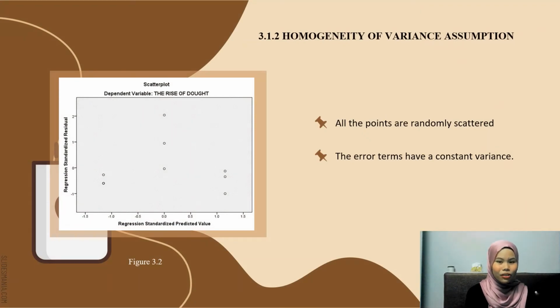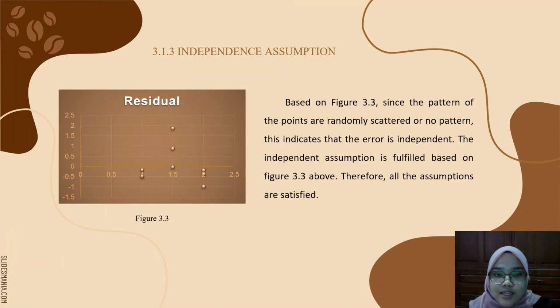Next, second assumption is homogeneity of variance assumption. As shown in figure 3.2, the homogeneity has been met because all the points are randomly scattered and there is no obvious pattern. Therefore, we can conclude that the error terms have a constant variance. And the last assumption is the independence assumption. From figure 3.3, the pattern of the points are randomly scattered or has no pattern. So, this indicates that the error is independent. Therefore, the independence assumption is fulfilled and all the assumptions are satisfied.